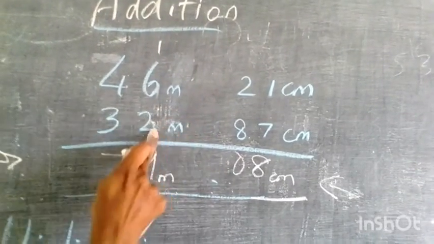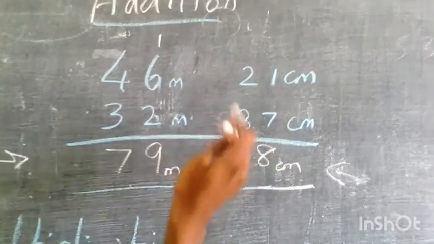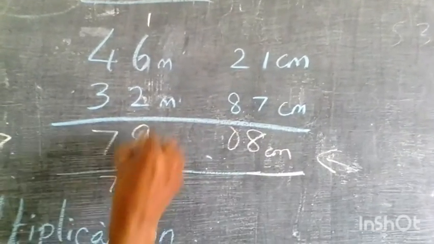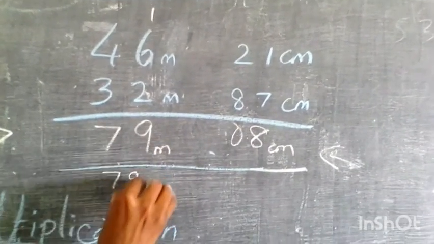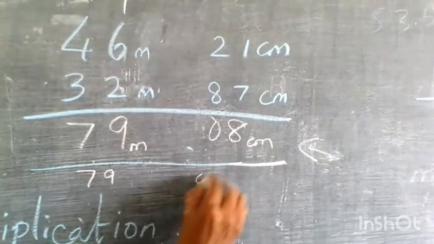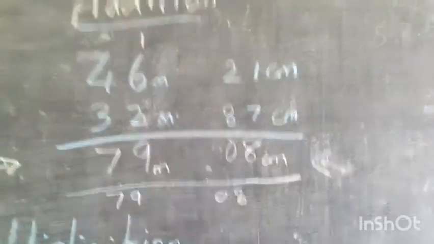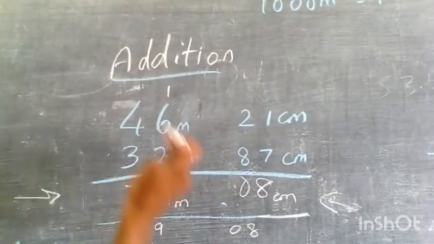6 plus 2 is 8. I have to check it here. Any number bigger, more than 10, will come here. So while writing itself, instead of writing 8, I have to straightaway write 9. Here I will check: 2 plus 8 is 10. So I have already taken the carry, so 0 I will be getting. 7 plus 1 is 8. So this way also you can do. This is the addition for all kinds of addition.